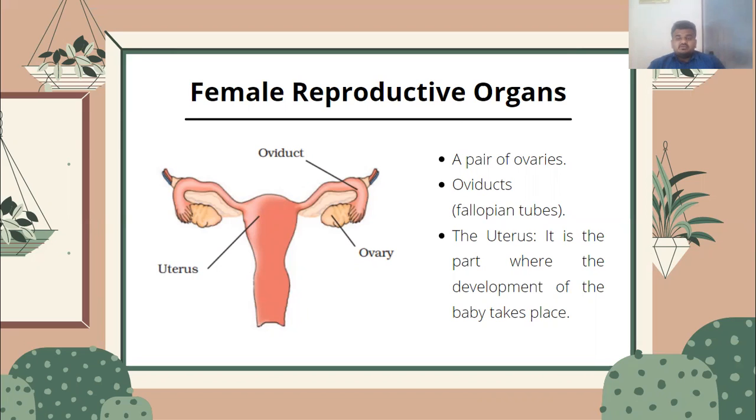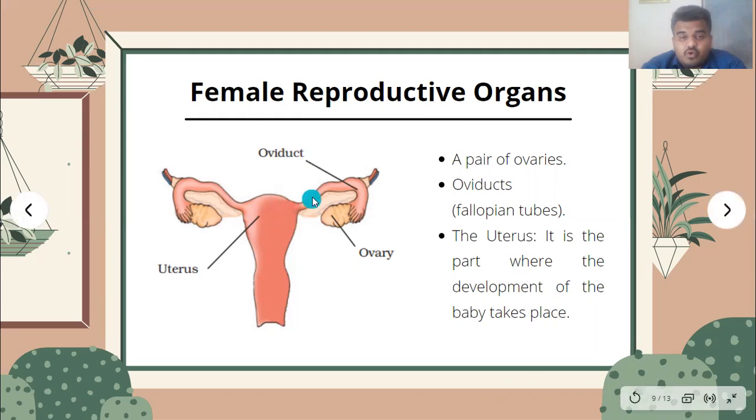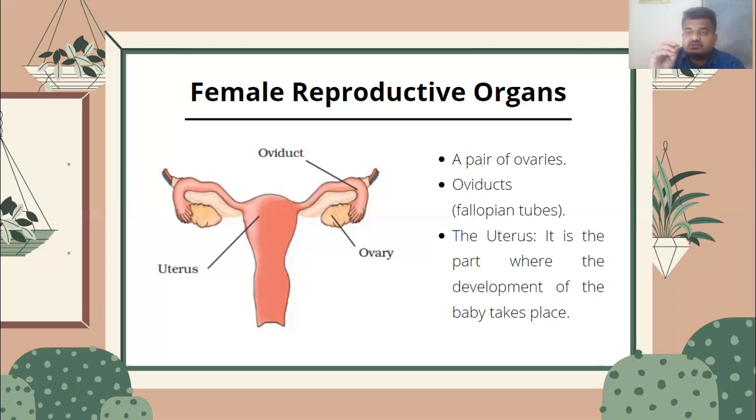So you can understand that if the oviduct is blocked, then the ova produced by the ovary cannot move to the uterus. That's why doctors take freshly released sperm and ova outside the body. And if the zygote develops, then it is placed in the uterus.